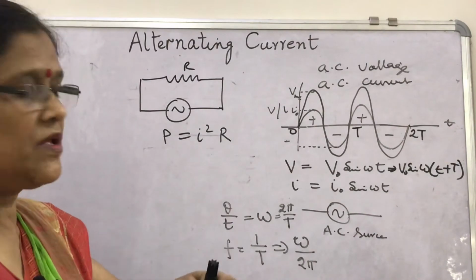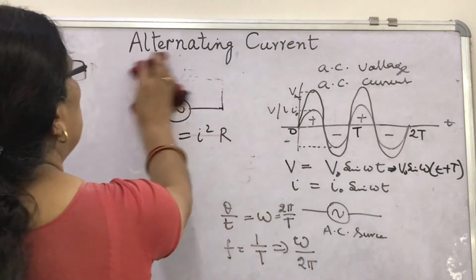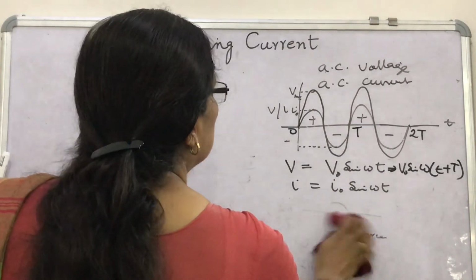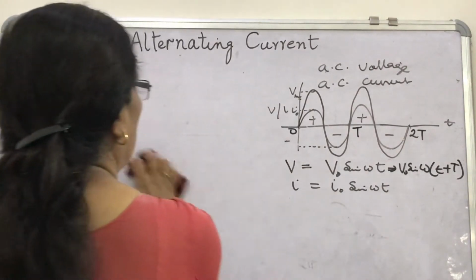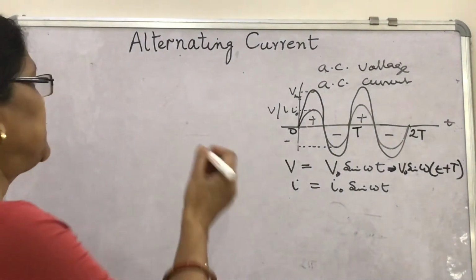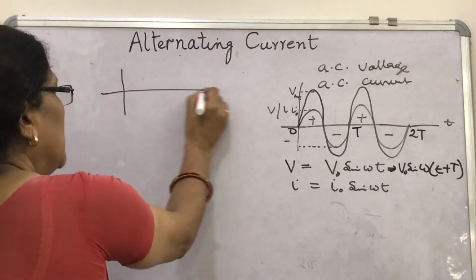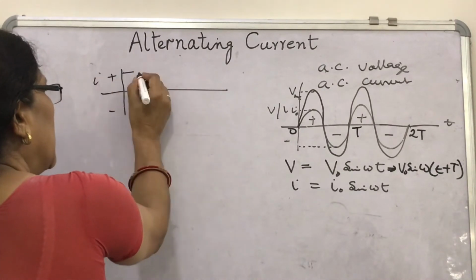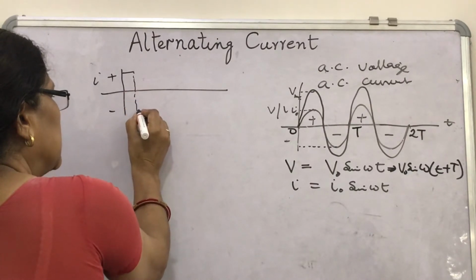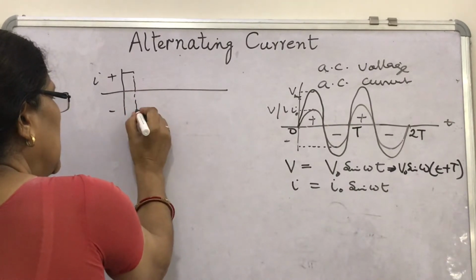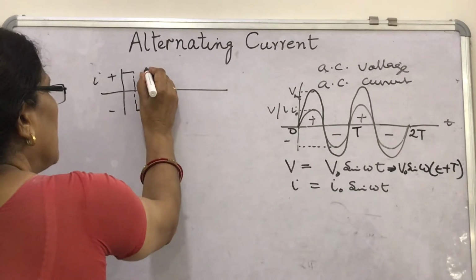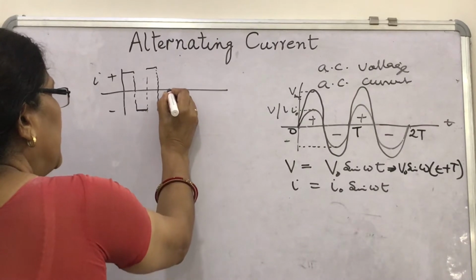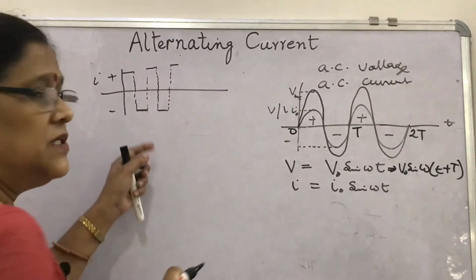Let us see another example regarding alternating currents. If someone asks you, is this AC, with this being plus and this minus current, and I draw the curve like this, and after a fixed time interval we get the magnitude like this. Is it AC?